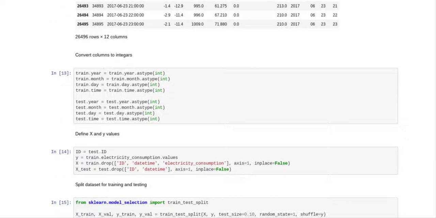But then we found out that this datetime file was actually a string, and when we created those 4 new columns and converted those to year, month, day, and time, they were actually strings. So what we've had to do is convert those columns to integers.